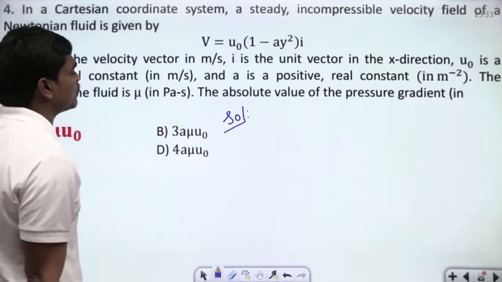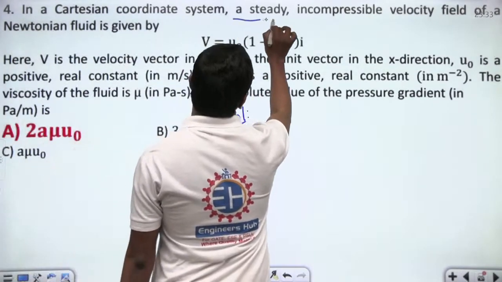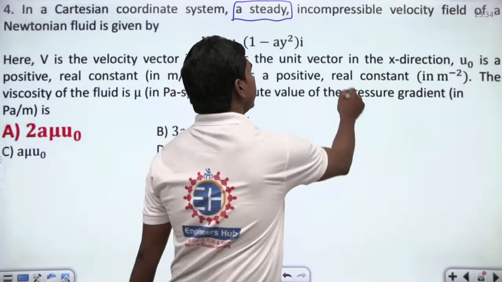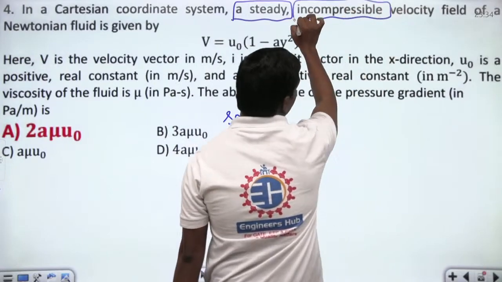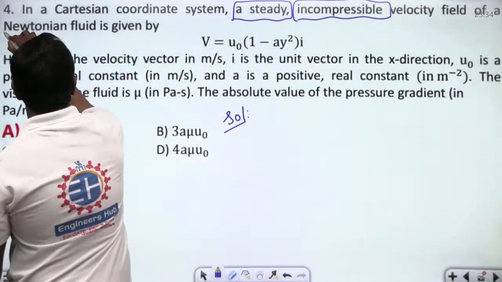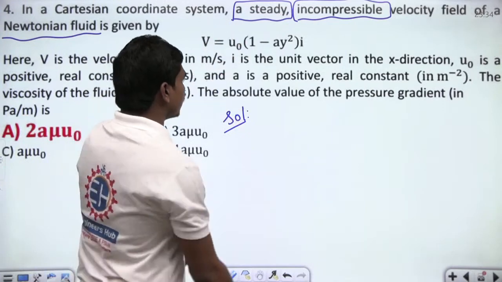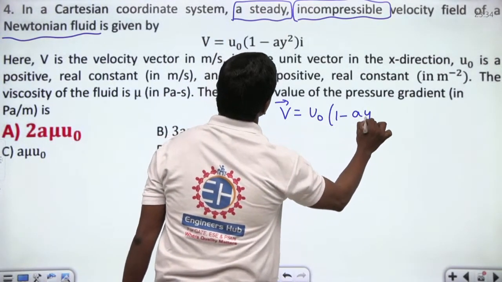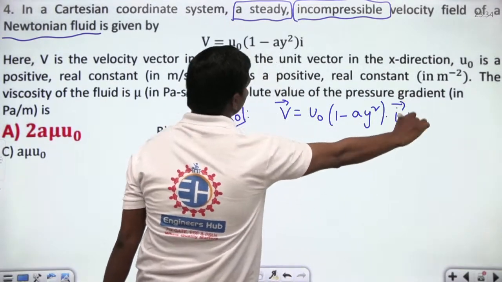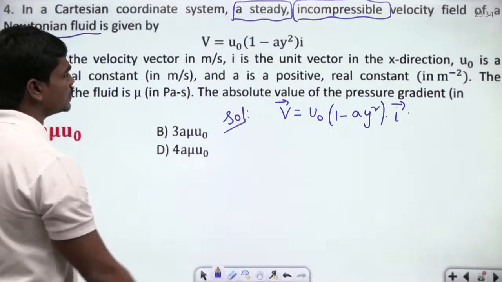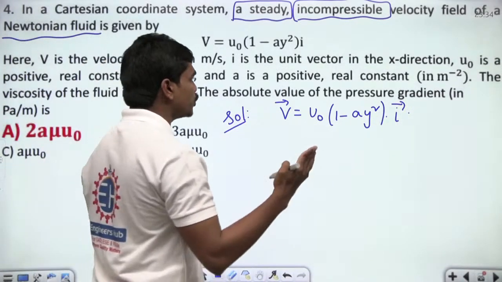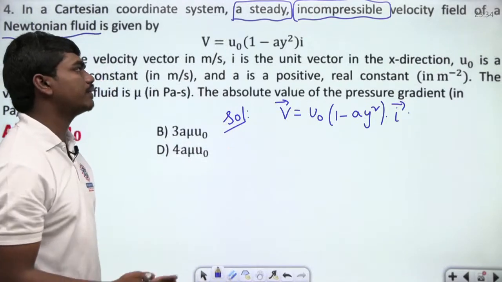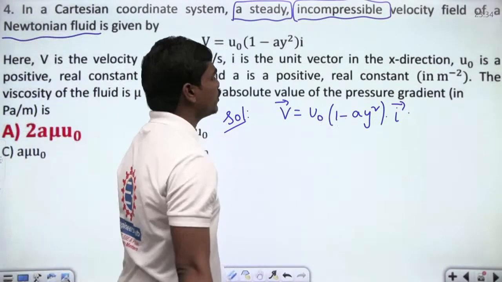In a Cartesian coordinate system, a steady, look, these words have to be noted. Steady, in the sense there is no effect of any property with respect to time. Incompressible, so density doesn't change at any point, of a Newtonian fluid. The velocity profile is given: V bar is equal to U naught into (1 minus A y square) i bar. This is the velocity profile that's given, where V is the velocity vector and i is the unit vector in the x direction. U naught is a positive real constant in meters per second and A is a positive real constant.